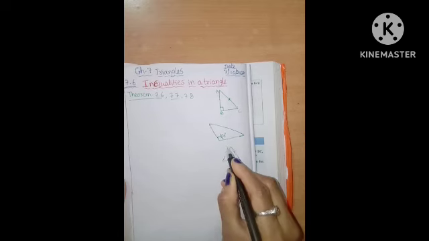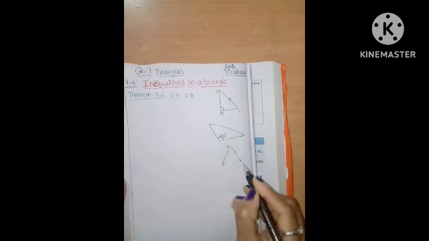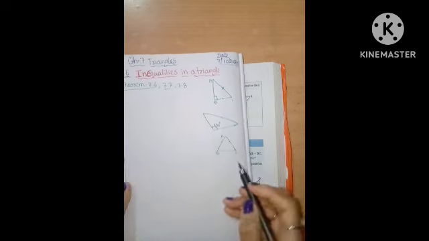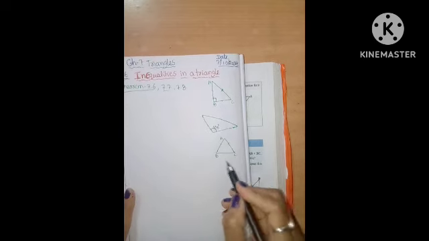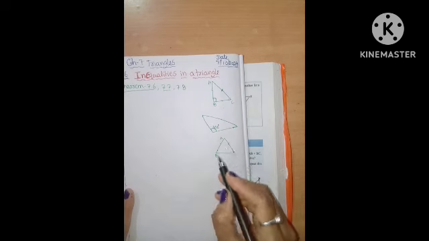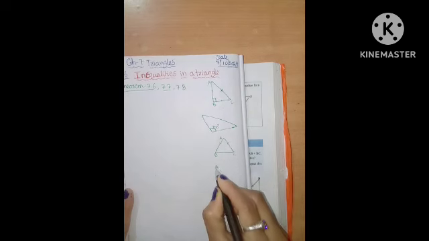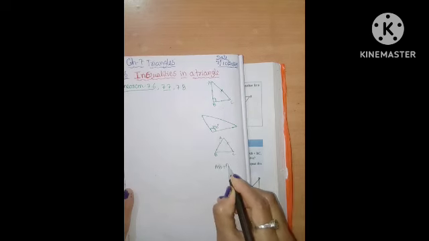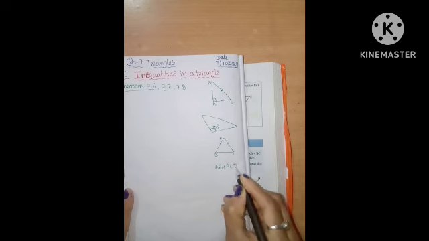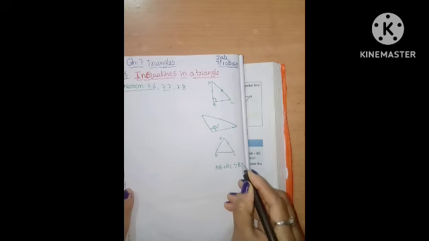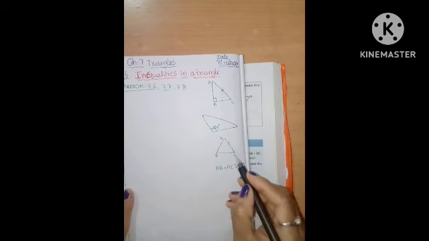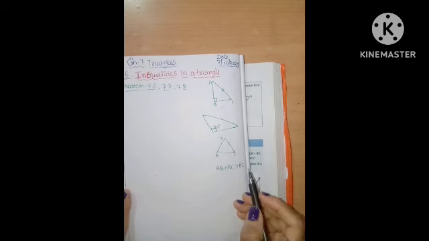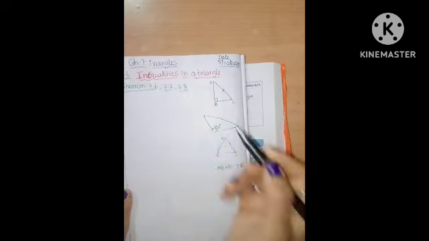Let us take this triangle ABC. The sum of these two sides, AB plus AC, is greater than the third side. This is the 7.8 theorem.